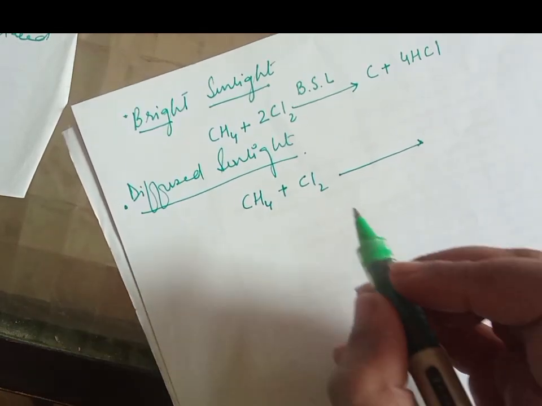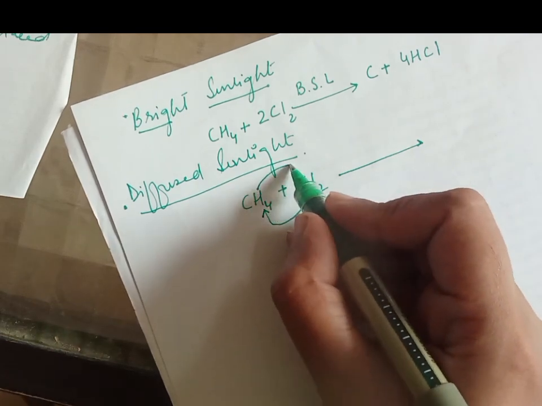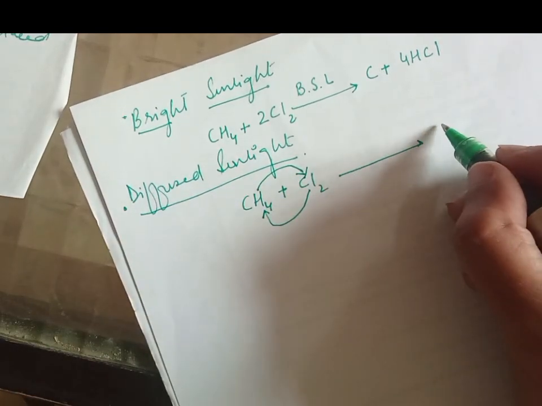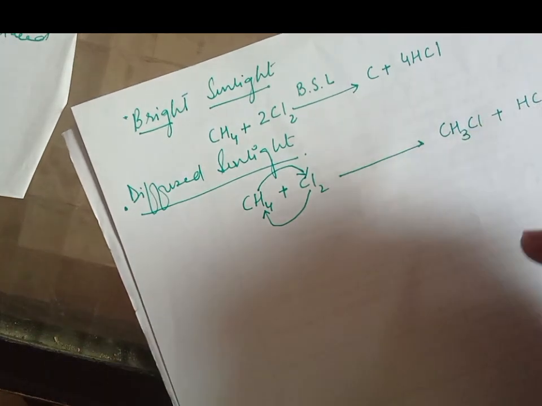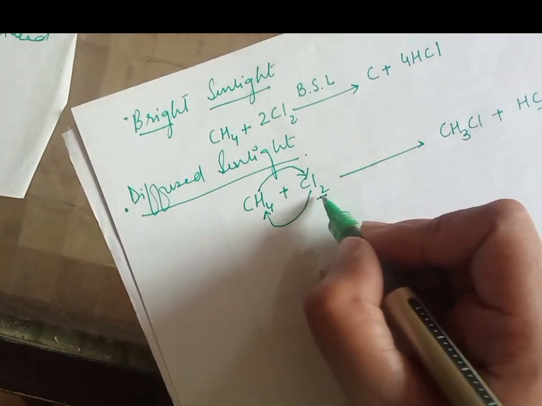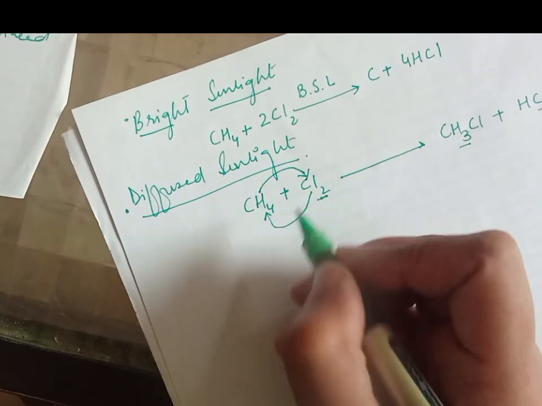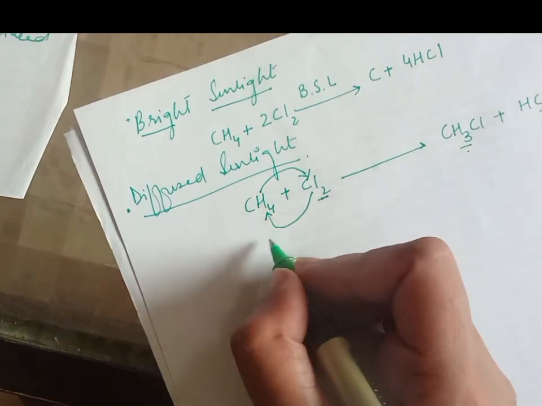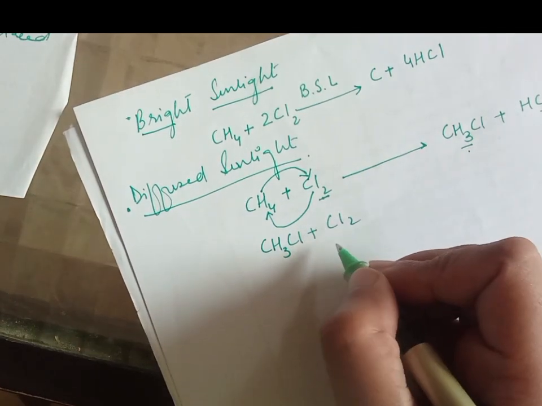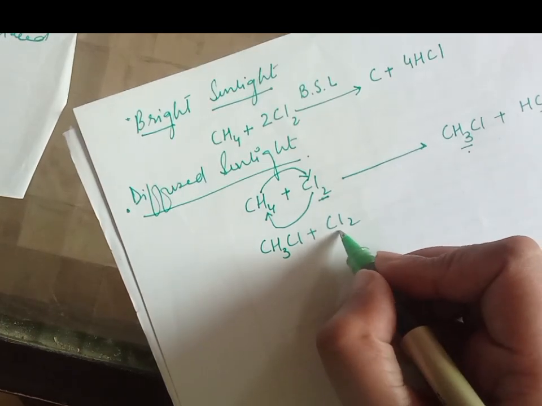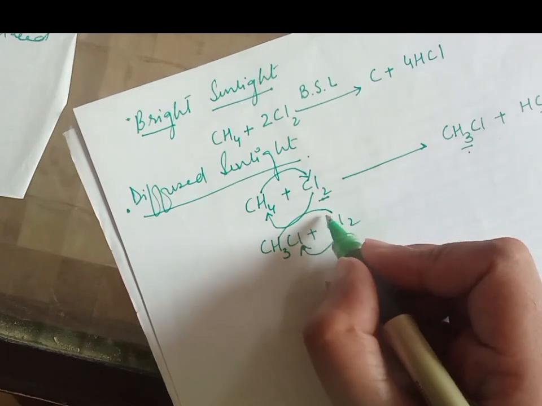What will happen is chlorine moves towards here, one hydrogen moves towards here, and we form one HCl, and CH3Cl, because one hydrogen moves towards here. Okay, now take it as a reactant. One chlorine moves towards here, and one hydrogen moves towards here.